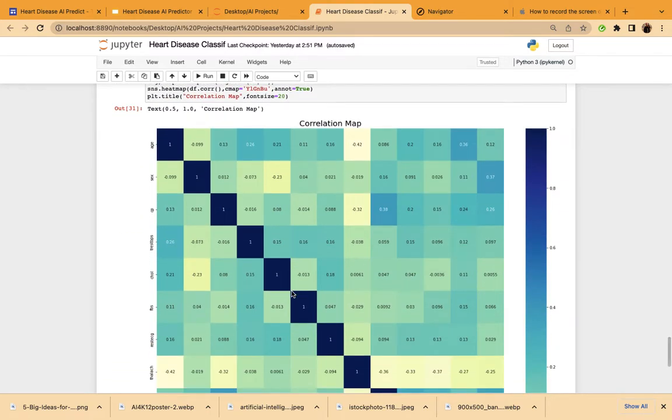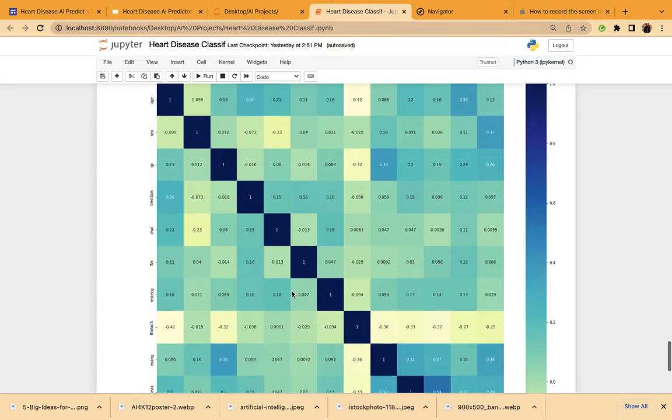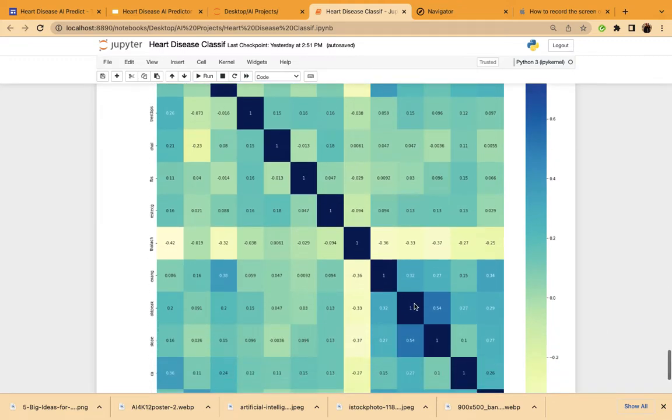I've also made a correlation map just to find out if there were any redundant columns with very strong correlations. And fortunately, I didn't find any of them, with the highest correlation being only 0.54.